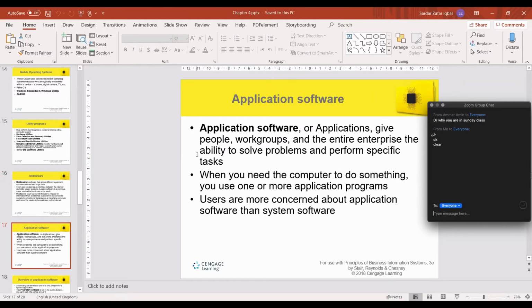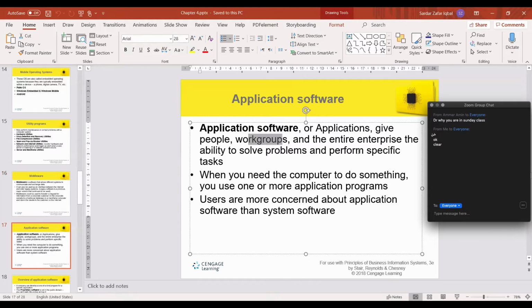Application software, we discussed a lot. This is specifically designed for some task, and users are using hundreds of applications nowadays. So applications give people, work groups, or the entire enterprise the ability to solve problems and perform specific tasks. When you need the computer to do something, you use one or more application programs. Users are more concerned about application software than the system software.